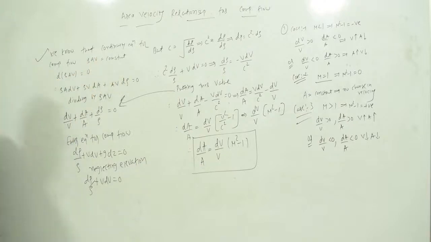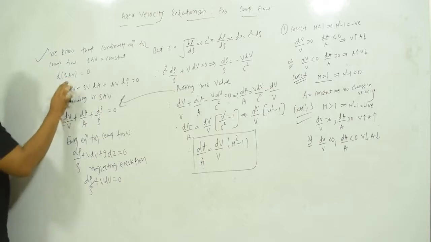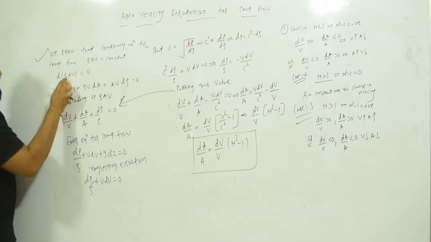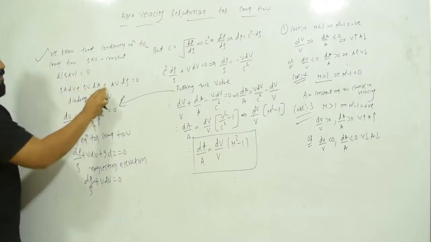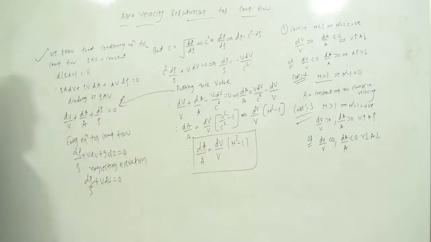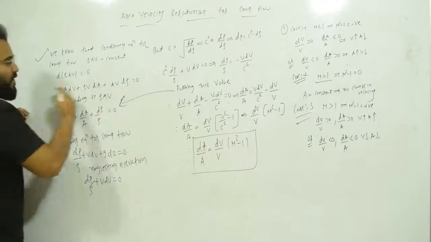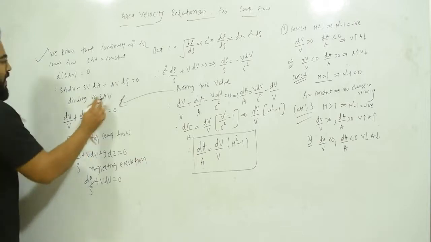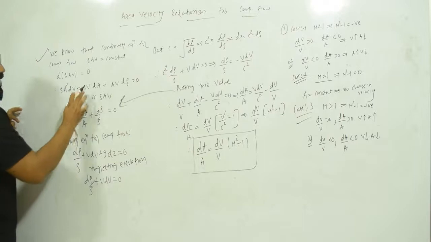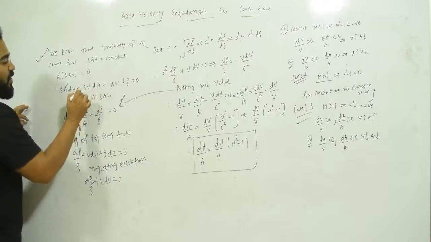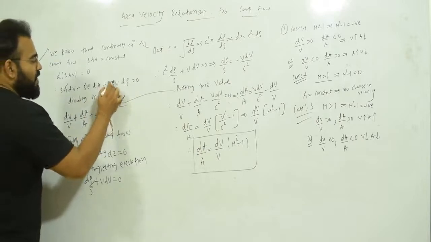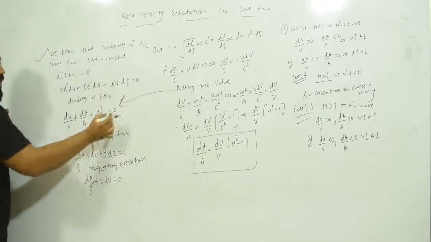How to differentiate? First two terms as they are, the last differentiation, that is dV, plus rho V as it is, differentiation of A will be dA, plus AV as it is, differentiation of rho is d rho, equal to 0. Now I am going to divide this whole term by rho AV. So rho A will cancel out, so it will be dV upon V. Here rho AV divided by rho AV, rho V cancels out, dA upon A. Here if I divide by rho AV, AV cancels out, it will be d rho upon rho equal to 0.